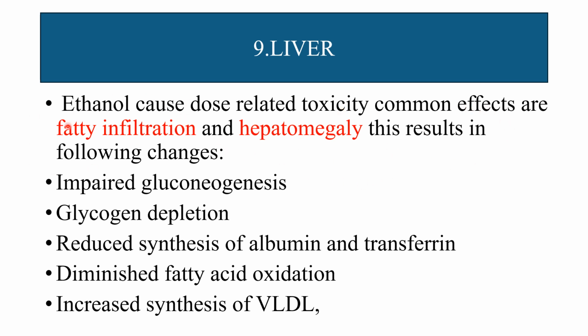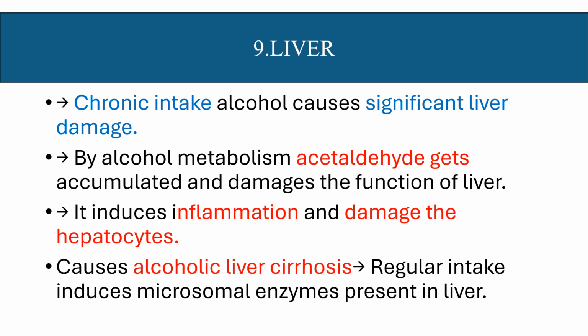These result in the following changes: impaired gluconeogenesis, glycogen depletion, reduced synthesis of albumin and transferrin, diminished fatty acid oxidation, and increased synthesis of very low density lipoprotein. Chronic intake of alcohol causes significant liver damage. In alcohol metabolism, acetaldehyde accumulates and damages the functions of the liver. It induces inflammation and damages the hepatocytes, causing alcoholic liver cirrhosis.